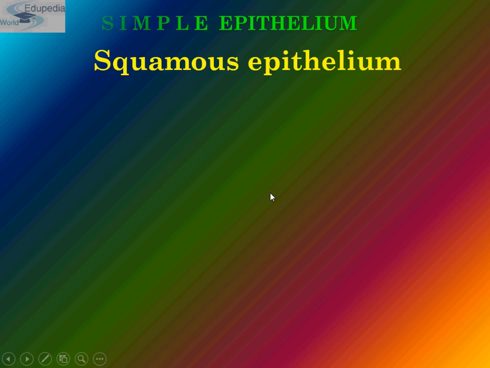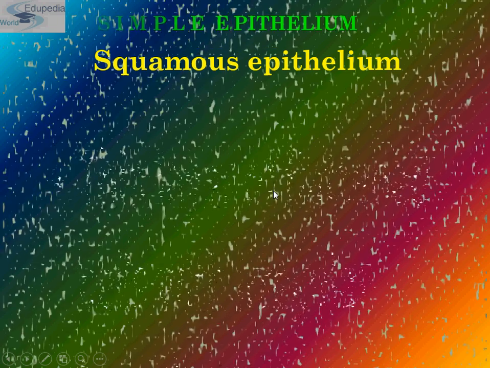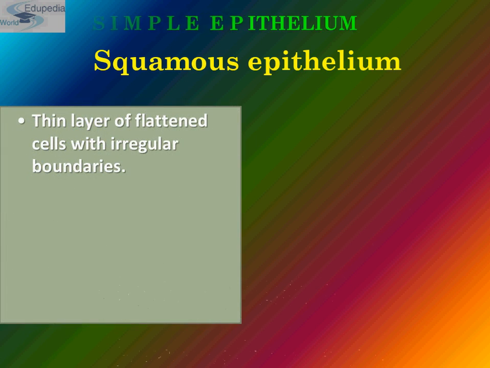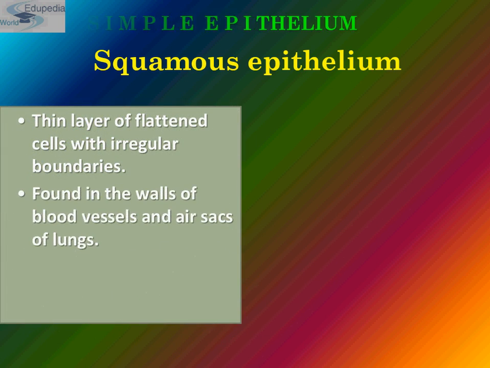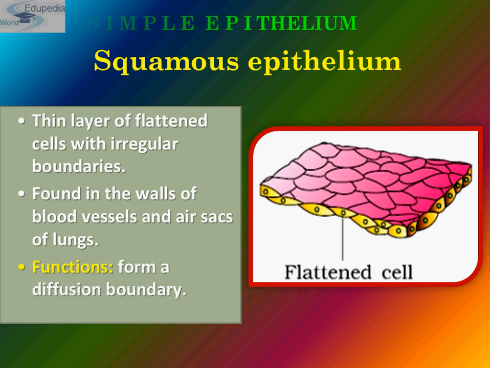Now let's see it in detail. The first division of simple epithelium is squamous epithelium. As you can see in this diagram, it is made up of a single thin layer of flattened cells with irregular boundaries. Can you see regular boundaries? No, all boundaries are irregular in shape. They are found in the walls of blood vessels and air sacs of lungs, and they are involved in functions like forming a diffusion boundary. So this is the function of it.